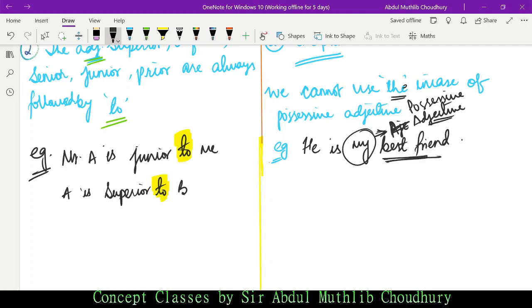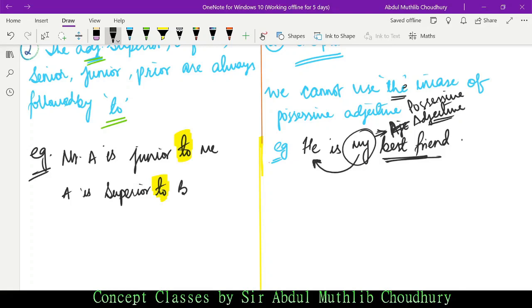When "my" is giving more information about "he", "my" becomes an adjective. But an adjective in what case? It is a possessive adjective. So, did we use "the"? No, we cannot use "the" in the case of a possessive adjective, because we cannot say "he is the my best friend", isn't it? Okay, we say "he is my best friend".